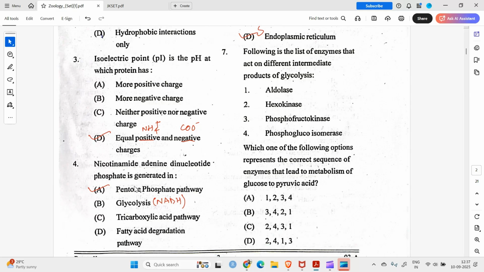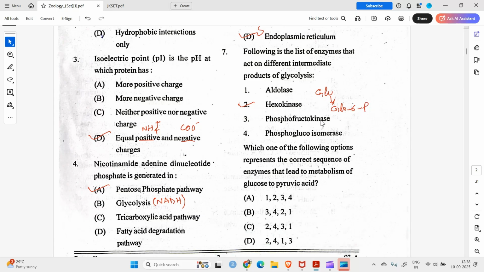Okay, so question number four. Now, question number seven: the following is a list of enzymes that act on different intermediate products of glycolysis. Here is a list of enzymes involved in glycolysis. What you have to do is arrange them in the correct sequence according to the steps in glycolysis. The first enzyme that we know is hexokinase, which changes glucose to glucose 6 phosphate.